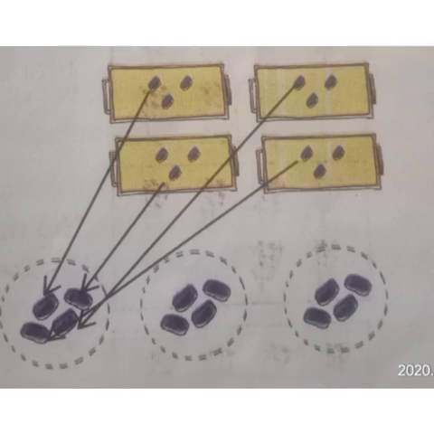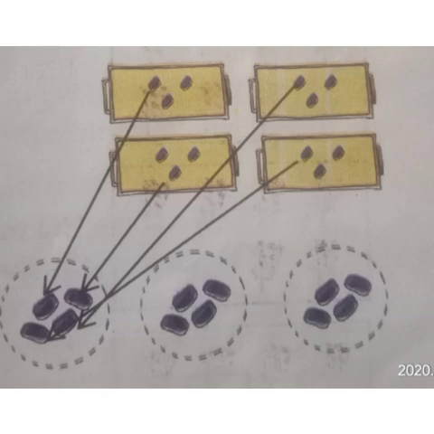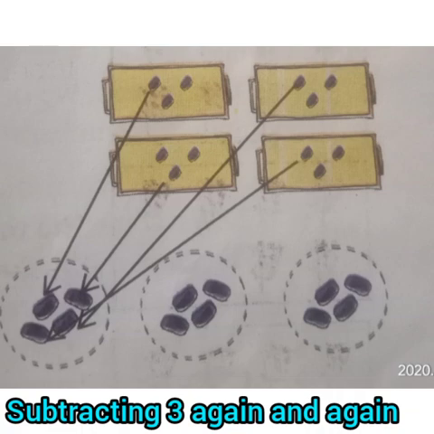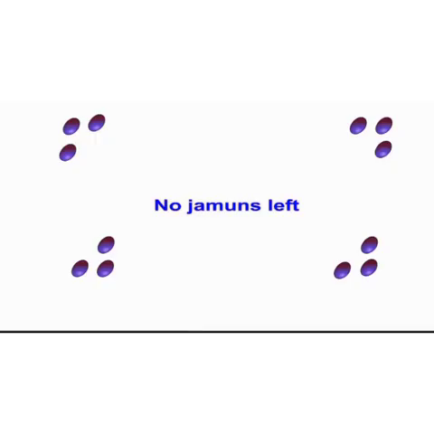Tai said, right. And did you notice this? When Salma was making the groups, she was taking away 3 jamuns every time. In other words, from 12, she was subtracting 3 again and again. Salma said, yes, Tai. And when she did this 4 times, no jamuns were left.